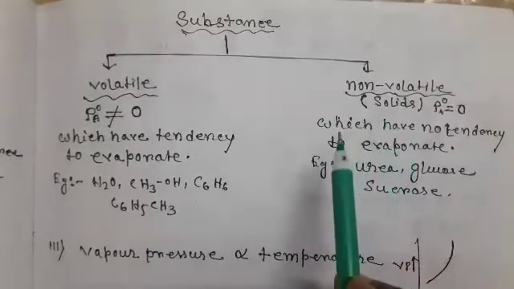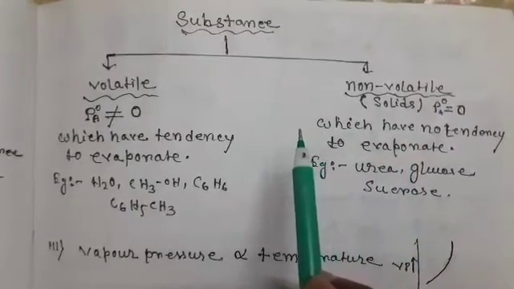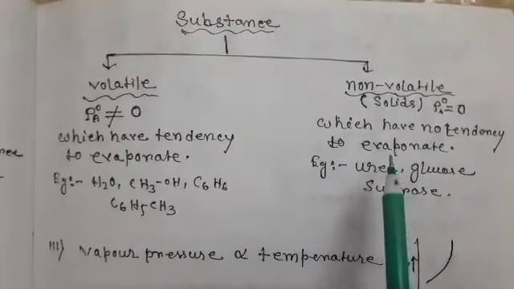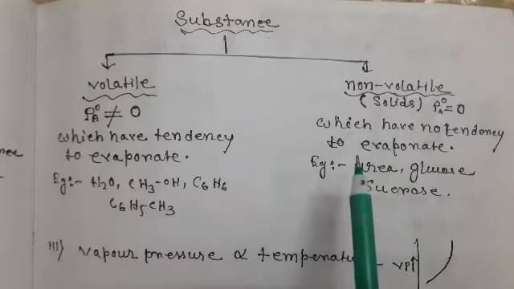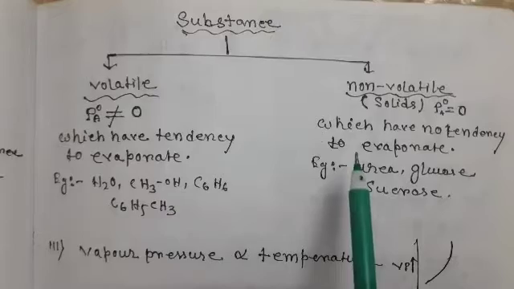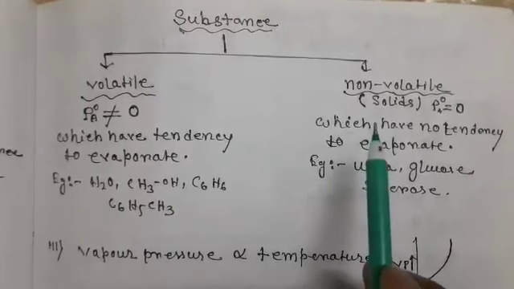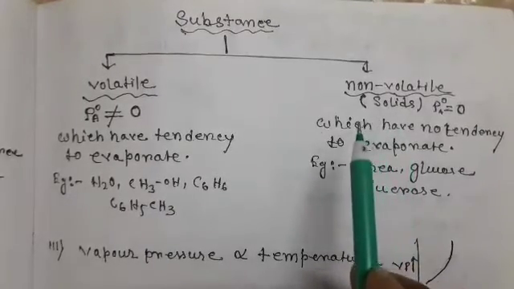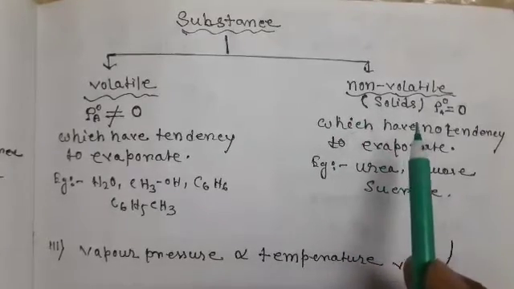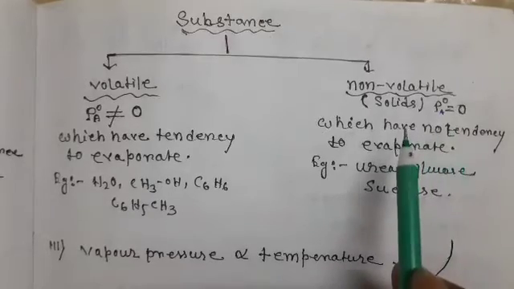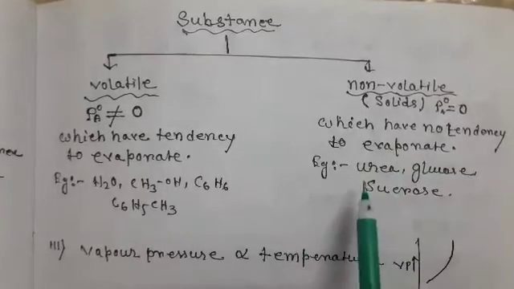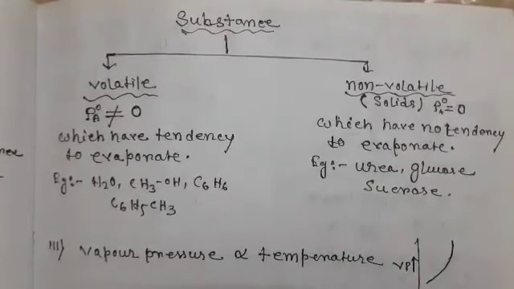Non-volatile substance means those substances which have no tendency to evaporate. That means those substances do not evaporate easily by heating. Most solid compounds are considered non-volatile substances. For a non-volatile substance, vapor pressure is equal to 0. That means for a non-volatile substance there is no vapor pressure. For example, urea, glucose and sucrose.